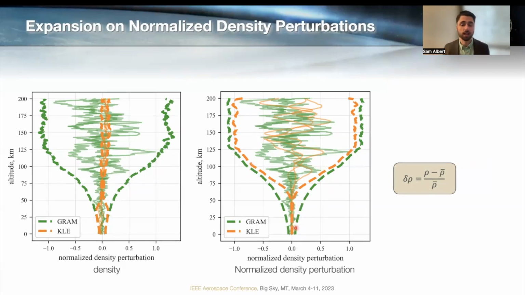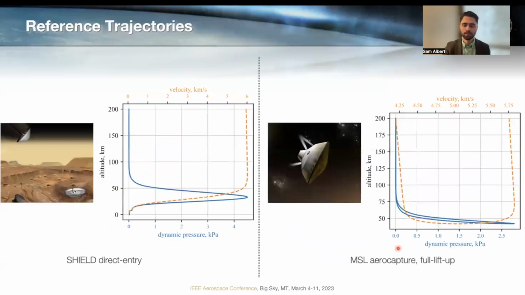This has almost the opposite problem of what we had earlier. And for a similar reason, the normalized variations are much higher at high altitude, so it prioritizes there and misses a lot of the important variations we have at lower altitudes. So at this point, we'll introduce a couple of reference vehicles and trajectories that we'll use to motivate some further developments. The details aren't super important here, but I'm showing a couple of different examples.